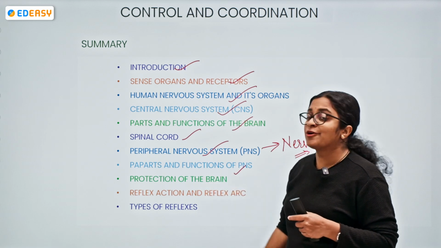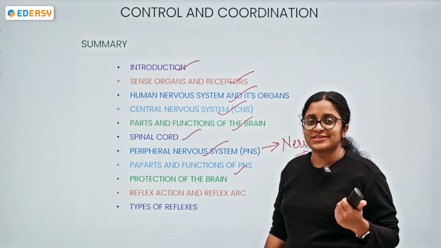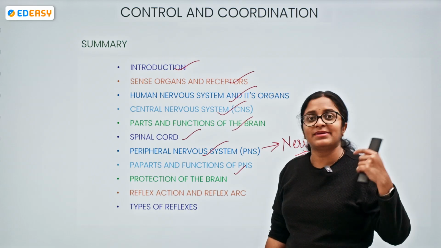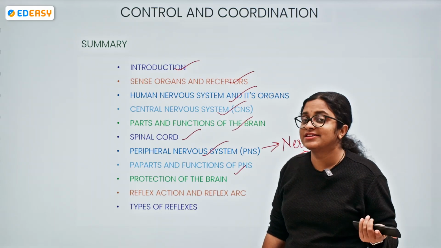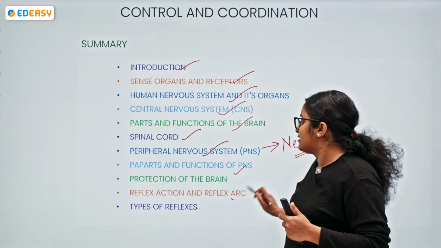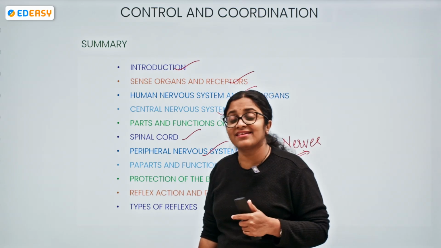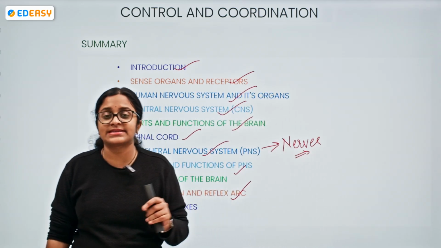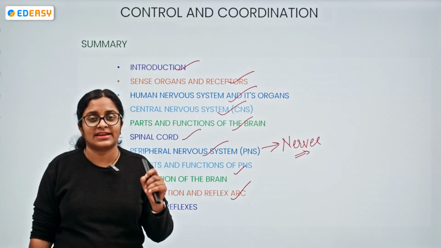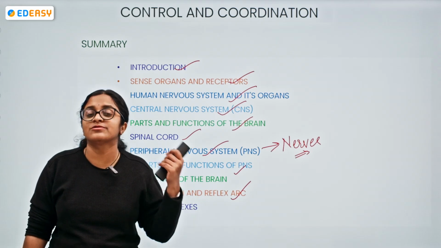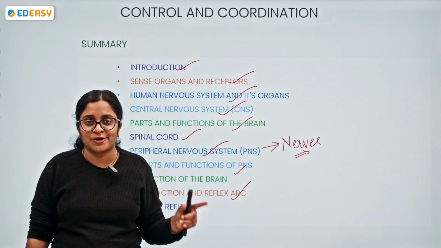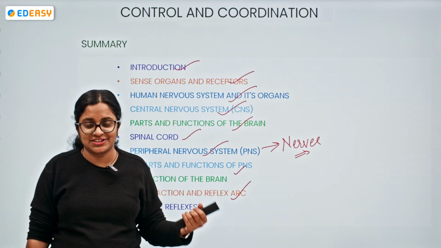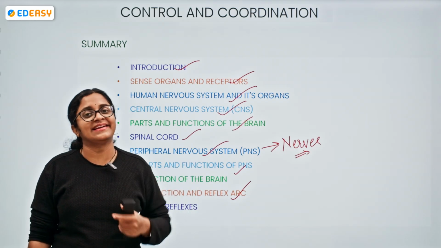Then the brain and the spinal cord are protected by the presence of a fluid and by the meninges, the spinal cord being present in the vertebral column and the brain within the skull, the hard bony box. Finally, the reflex action and the reflex arc, followed by cerebral and spinal reflexes. Let me tell you once again, cerebral reflexes are very rare in occurrence, and spinal reflexes are the most common because the spinal cord gives a quick automatic response without conscious control. Later, of course, the brain is informed.